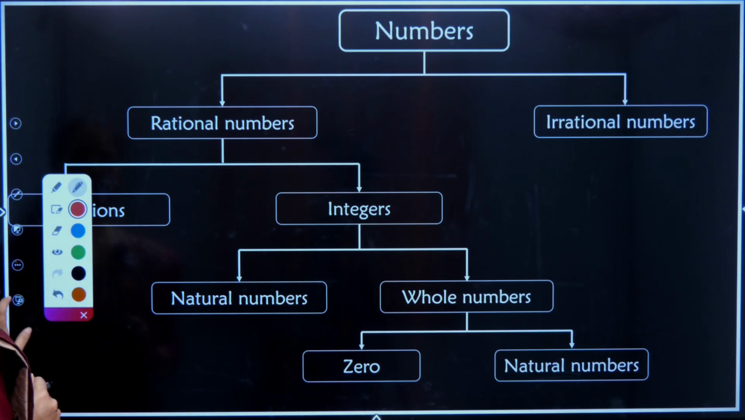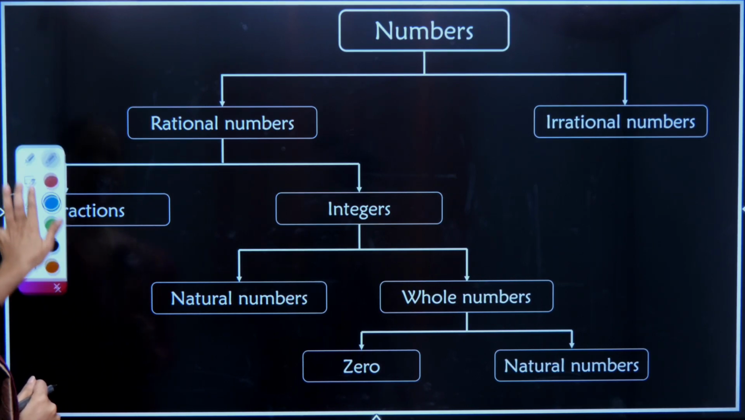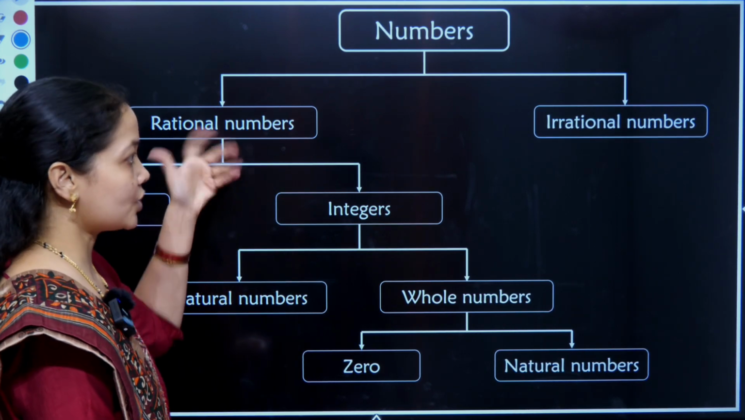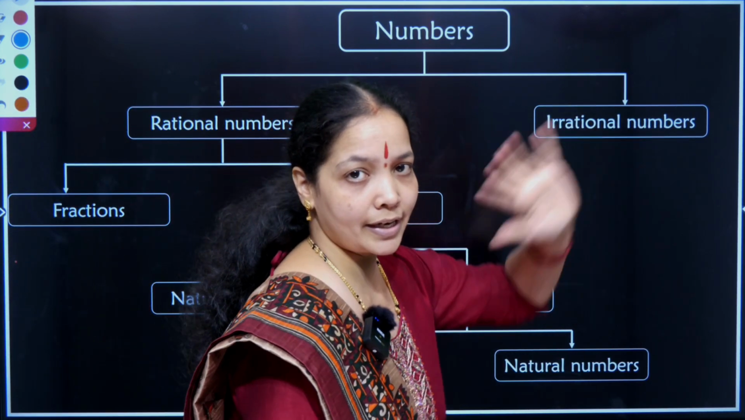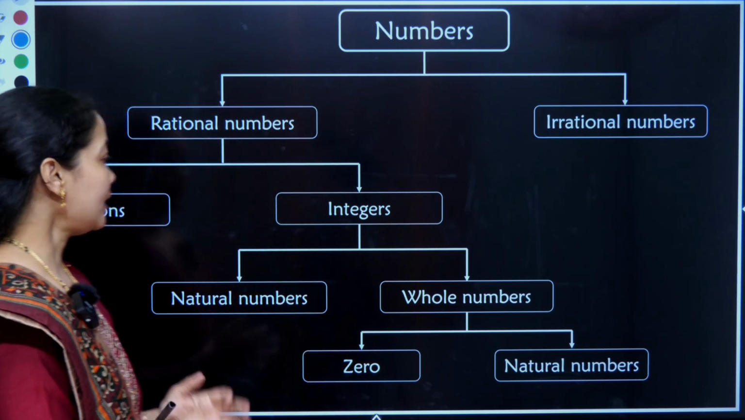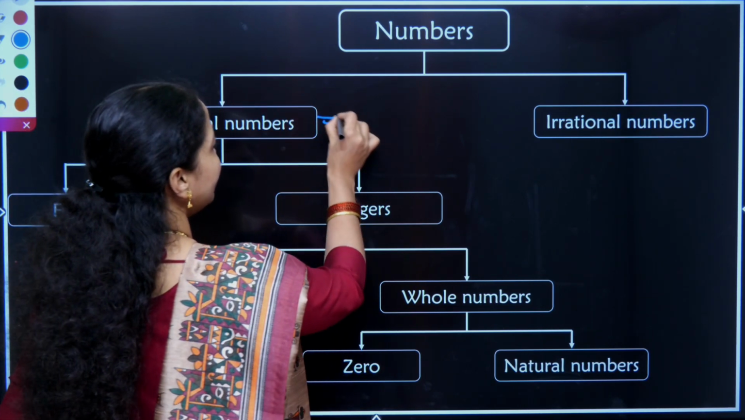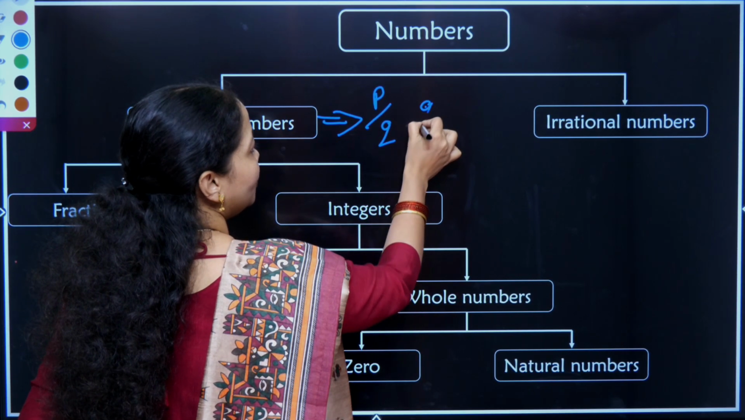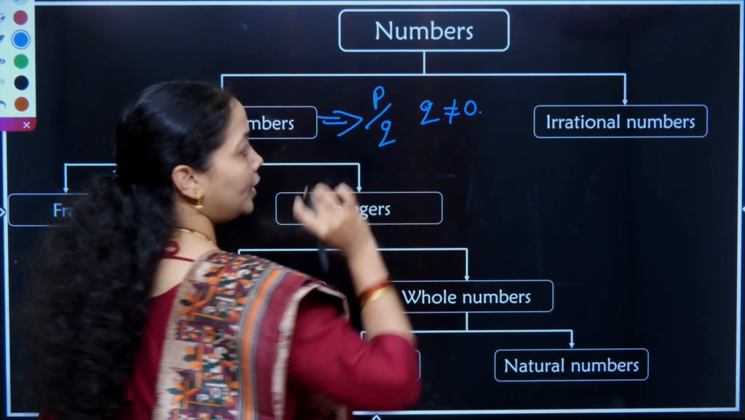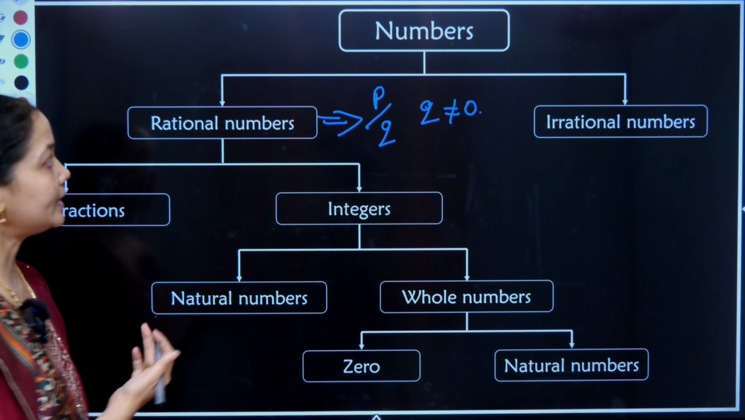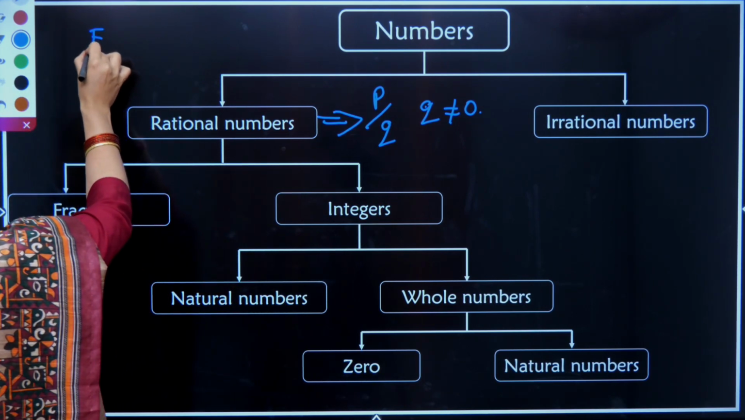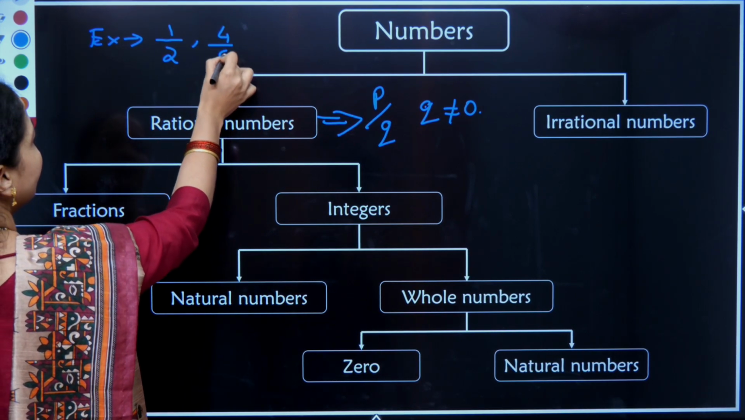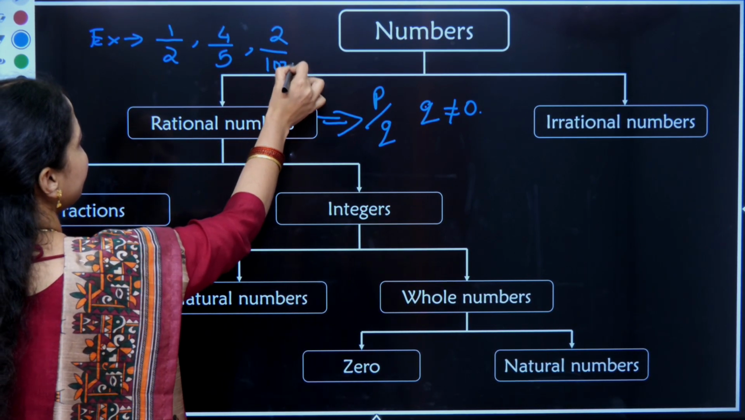So what are numbers? Numbers are basically divided into two categories. The first category is called a rational number. The second category is called an irrational number. What is a rational number? A rational number is always represented in p by q form where q is not equal to 0. Why do we say q is not equal to 0? Let us take examples of rational numbers: 1 by 2, 4 by 5, 2 by 100, etc.